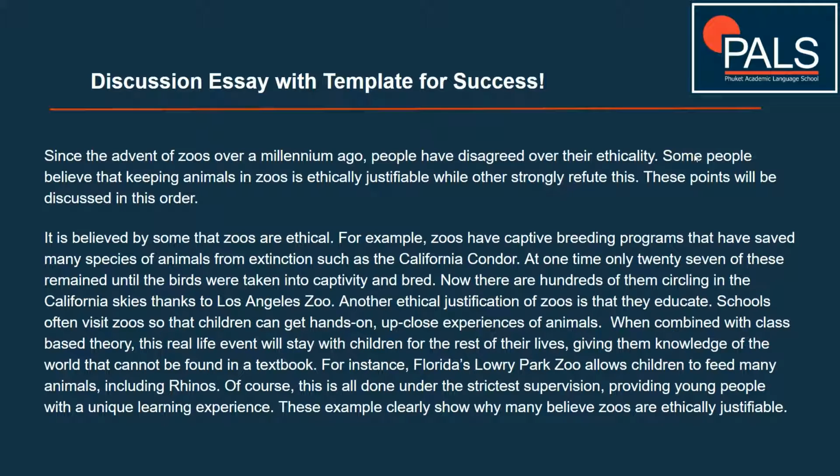And then we have this outline sentence here. These points will be discussed in this order. This last sentence just gives us a nice bit of control over the end of the introduction and lets the reader know what is to come and in what order.